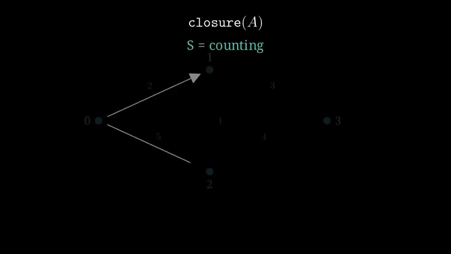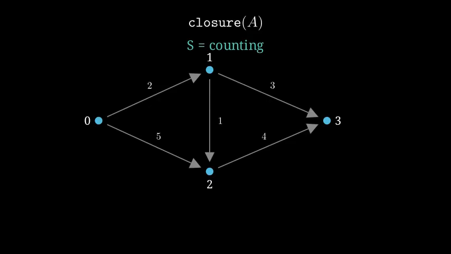Keep the call, keep the graph, swap the Semiring to counting. Where plus is ordinary addition, and times is ordinary multiplication. Now the entry from 0 to 3 is no longer a distance, it is a tally. How many paths run from 0 to 3? 3 of them, 0 to 1 to 3, 0 to 2 to 3, and 0 to 1 to 2 to 3. The answer is 3. Same matrix power, a completely different question.